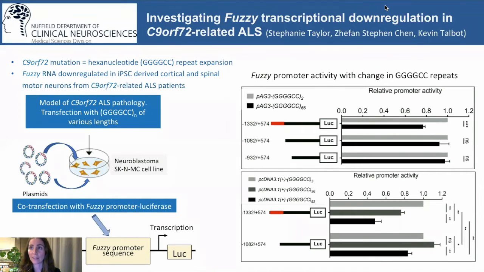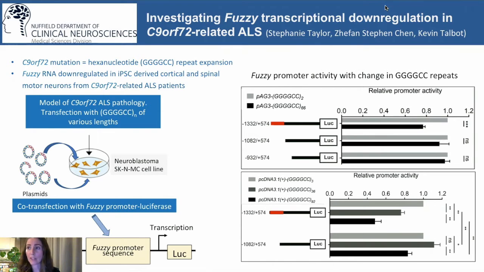I'm Stephanie Taylor, and this project to dissect the mechanism underlying fuzzy dysregulation in C9orf72-related ALS was conducted in Professor Kevin Talbot's lab under the supervision of Stephen Chen. The fuzzy gene codes for fuzzy planar cell polarity protein and is interesting because it is downstream of C9orf72 and is dysregulated in other neurodegenerative conditions.